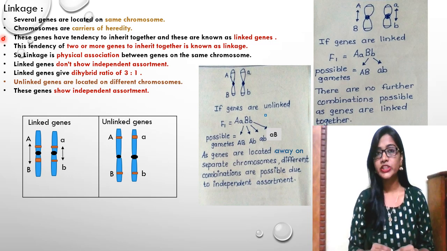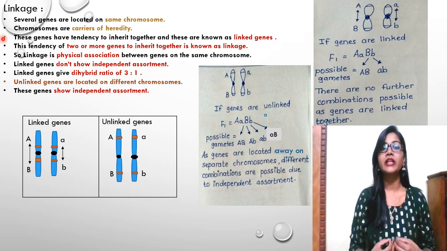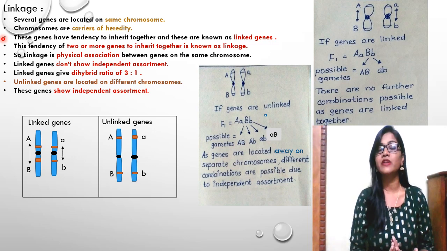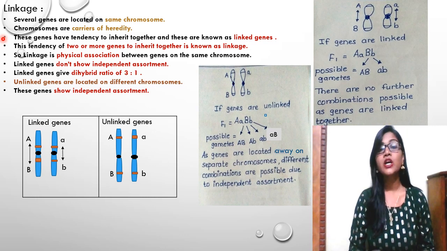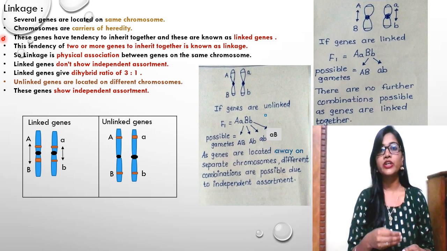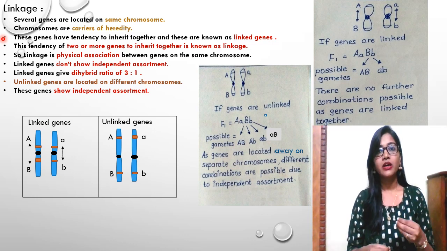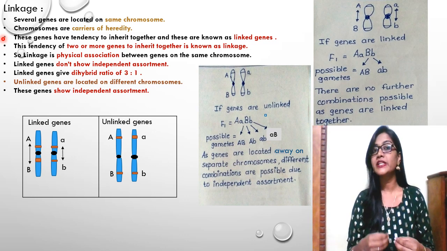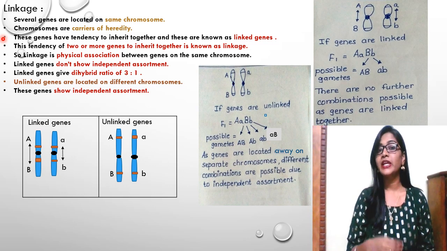In the same way, for a green seed, the gene for color is situated on the same chromosome as the gene for the wrinkled shape. If the shape of the seed is wrinkled, then that wrinkled seed will always carry green color.